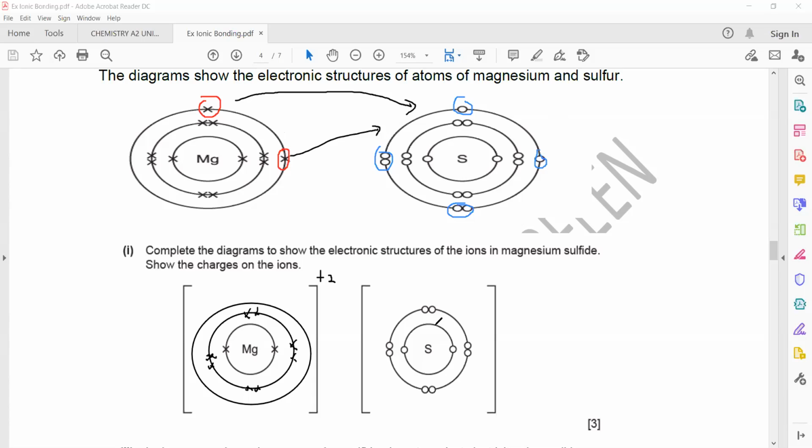What about sulfur? The first 2 shells they already drew. In the third shell, 6 are there and 2 it took from magnesium.